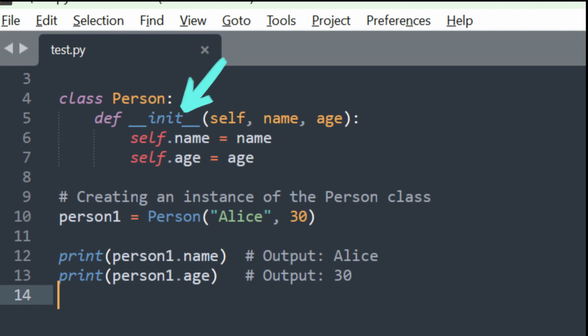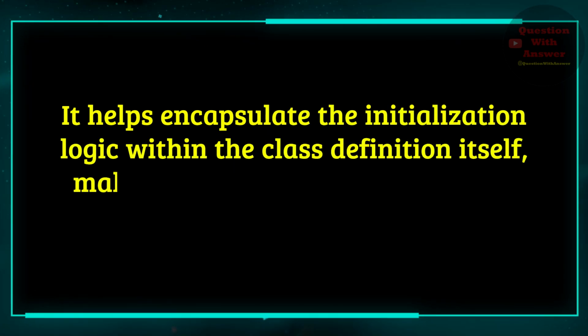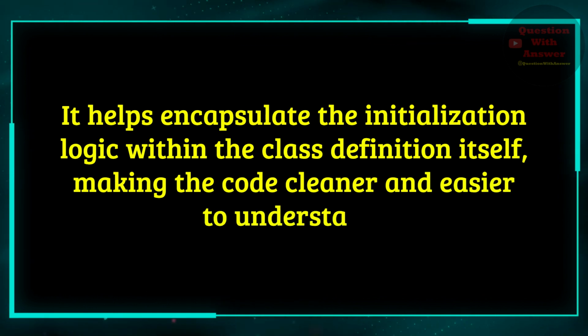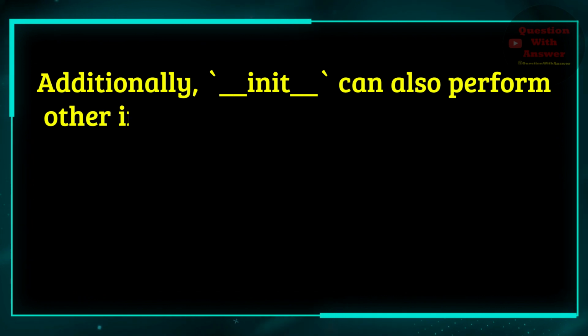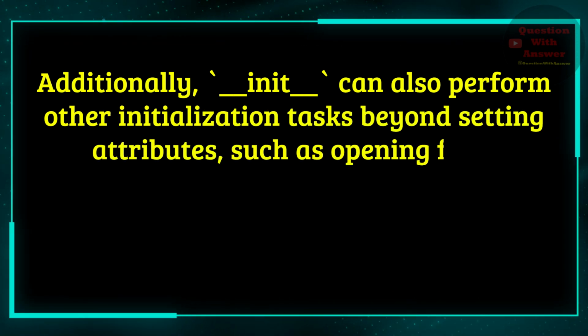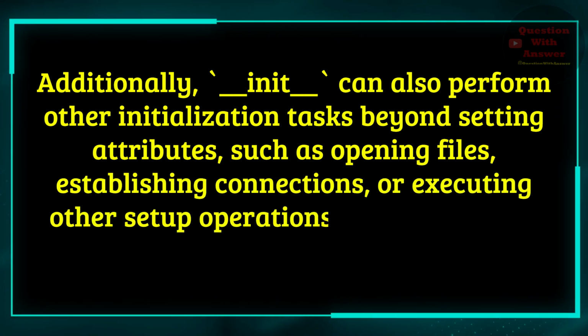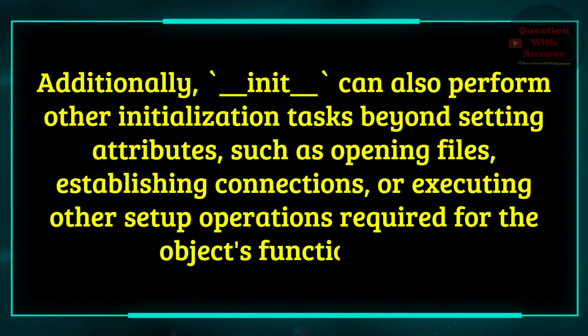The __init__ method is not required in a class definition, but it's commonly used to ensure that instances of the class are properly initialized with the necessary attributes. It helps encapsulate the initialization logic within the class definition itself, making the code cleaner and easier to understand. Additionally, __init__ can also perform other initialization tasks beyond setting attributes, such as opening files, establishing connections, or executing other setup operations required for the object's functionality.